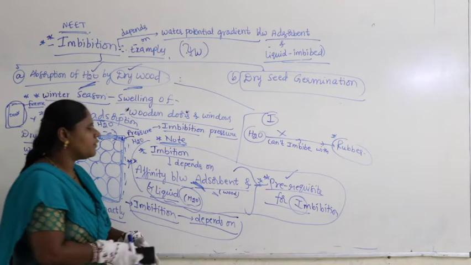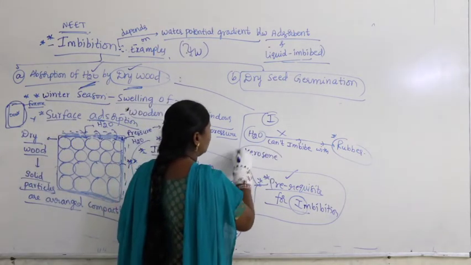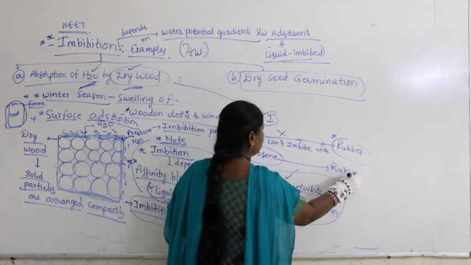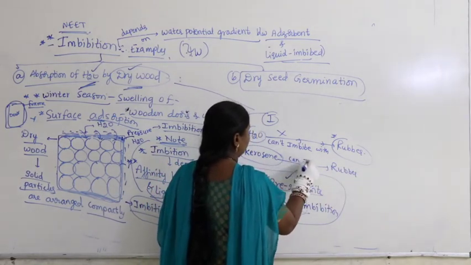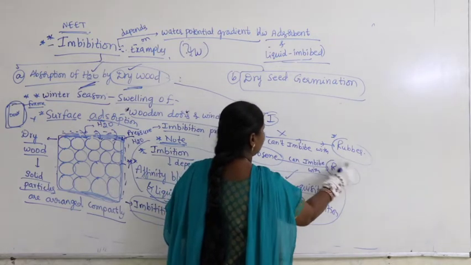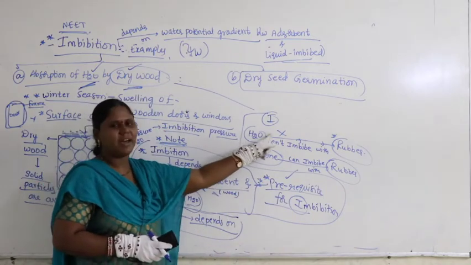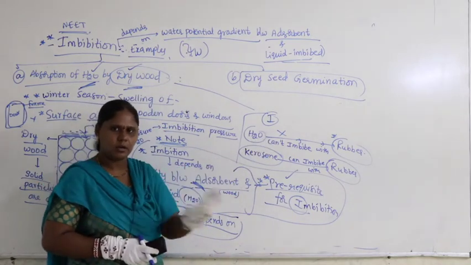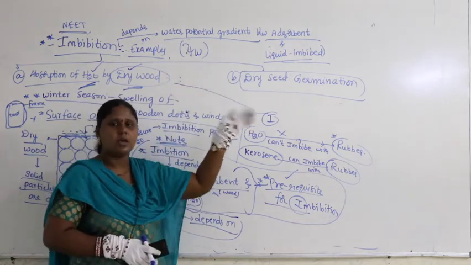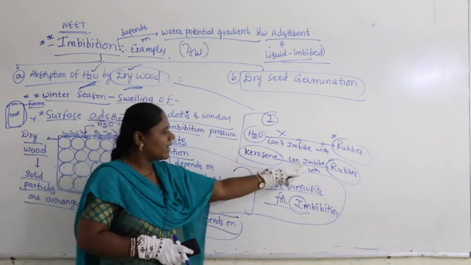For example, if you take kerosene, kerosene enters into rubber. Kerosene can imbibe with rubber. That means if you take water and rubber, no imbibition. Imbibition cannot occur because no affinity and no water potential gradient. Suppose you take kerosene, it can imbibe with rubber.